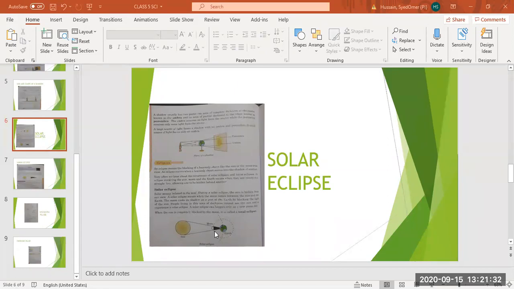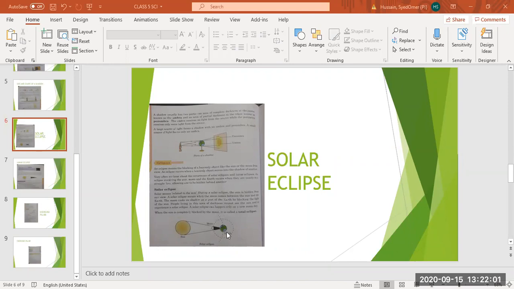So light will not fall on the earth. If light will not pass through the moon, light will not fall on the earth. So that part of the earth will be in shadow. Because we have studied if light cannot pass through an opaque object, it forms a shadow behind it. So what is behind the moon? Earth. Earth is behind the moon, no? So it will create a shadow on the surface of the earth.